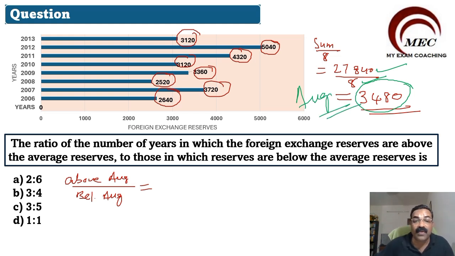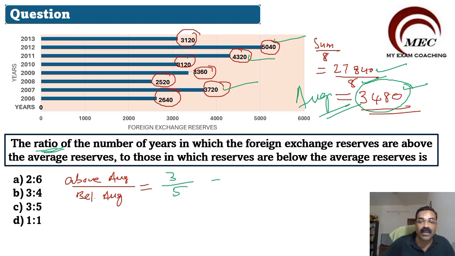Now what is given? Find out the ratio of number of years above average and number of years below average. How many numbers are there above this number? We have 1, 2 and 3. 3 numbers are above and the remaining 5 numbers are below.